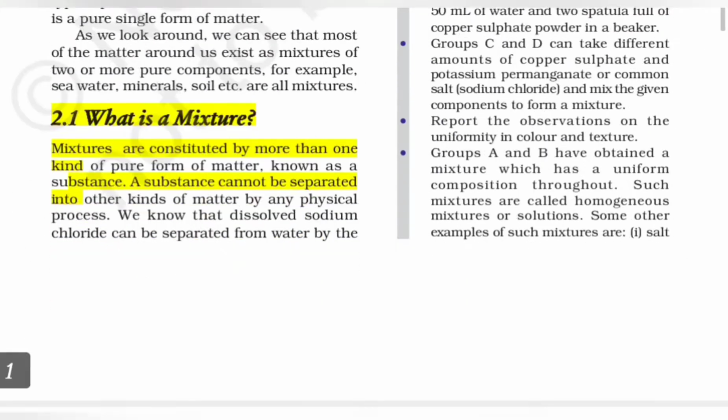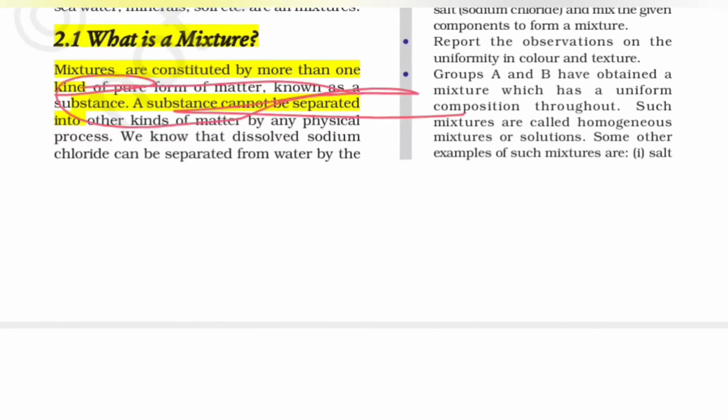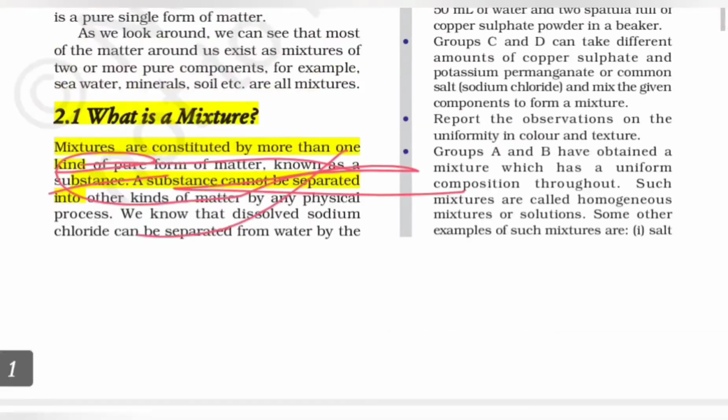So what is a mixture? The first thing they talk about is what a mixture is. Mixtures are constituted by more than one kind of pure form of matter, known as a substance. So what is a substance? A pure form of matter that cannot be separated into other kinds of matter. So this is what a mixture is all about.